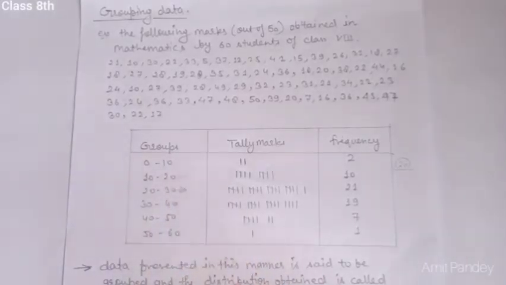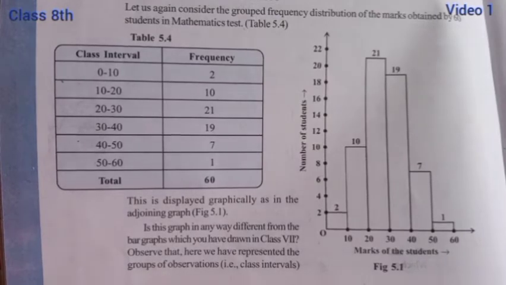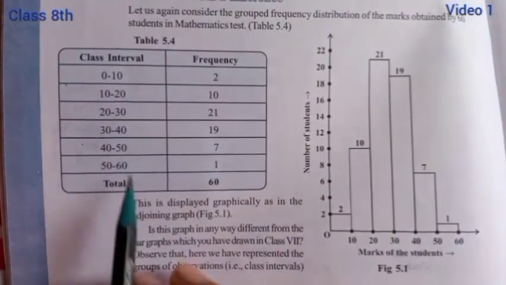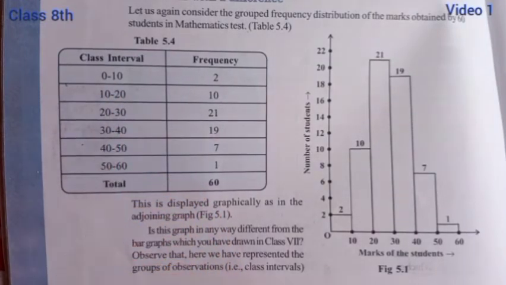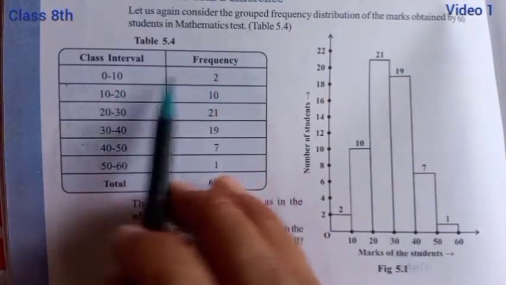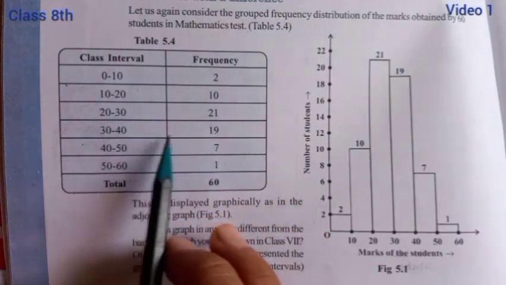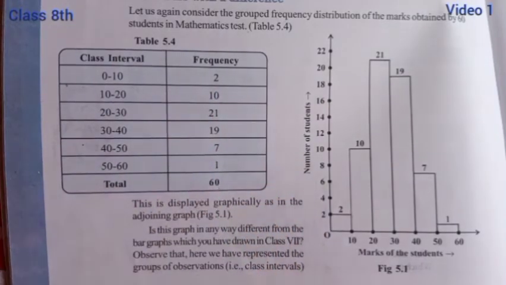Okay, now study histogram and what is the difference between bar graph and histogram. Let us again consider the grouped frequency distribution of the marks obtained by 60 students in a mathematics test, which is here. Students, you can see in the table the class intervals: the groups of marks 0 to 10 and 10 to 20, and similarly up to 50 to 60. The number of students who obtained marks between 0 to 10 are 2, 10 to 20 are 10, 20 to 30 are 21, and 30 to 40 are 19 students. Similarly the total number of students is 60.